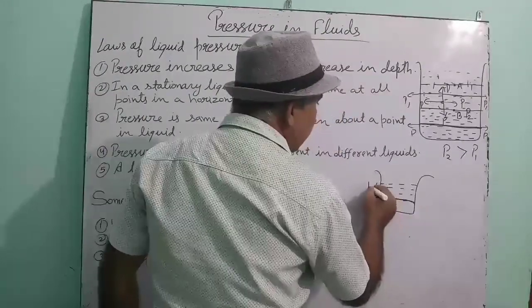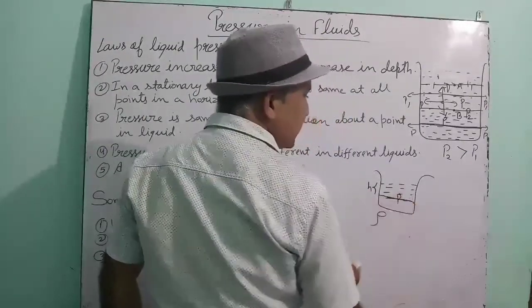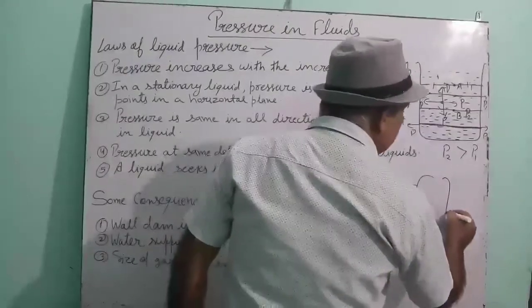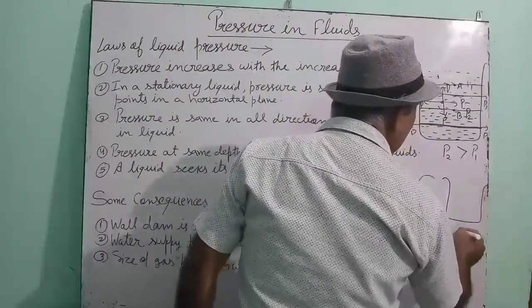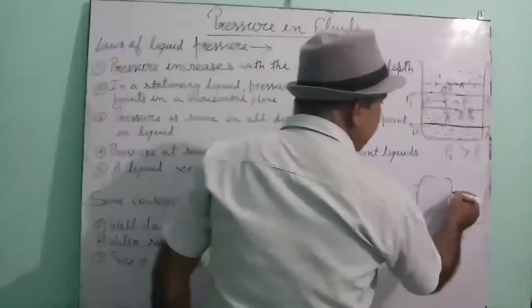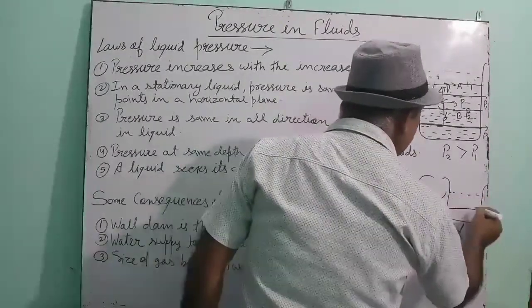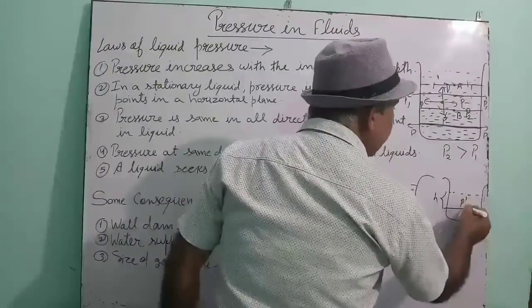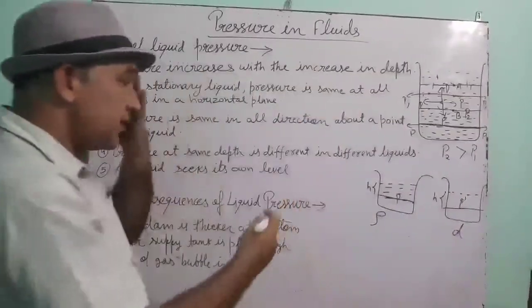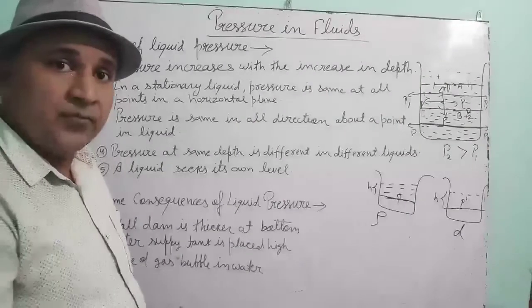At this height h, you are measuring the pressure which is P. This is another liquid whose density is D. Then at the same height, the pressure will be different, because the density is different.